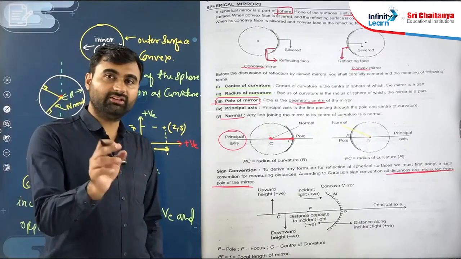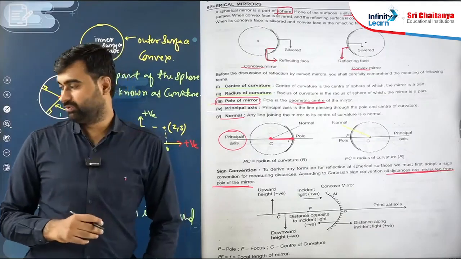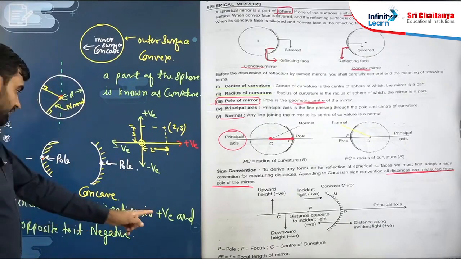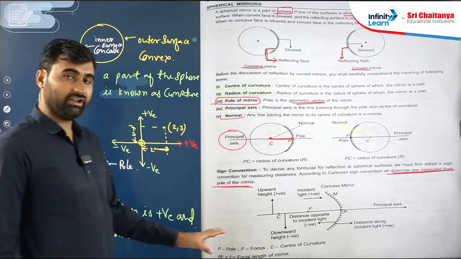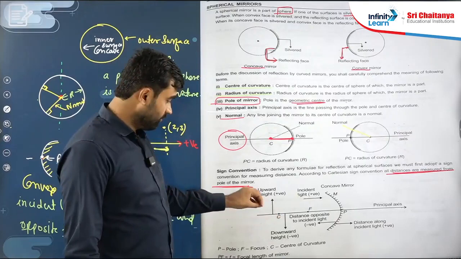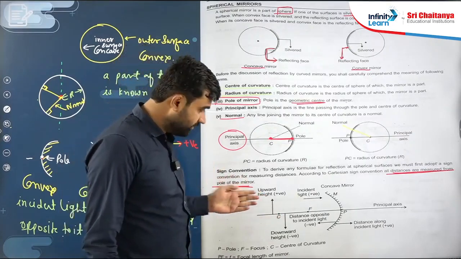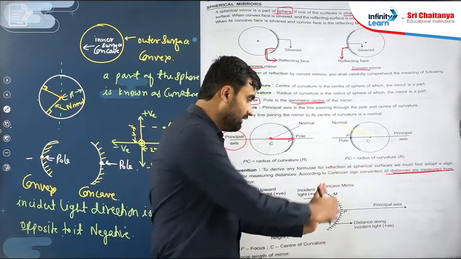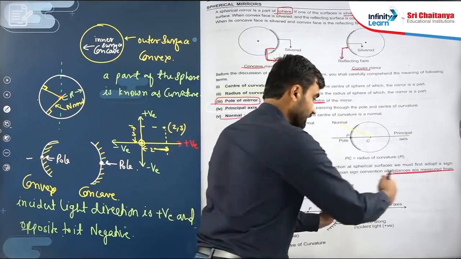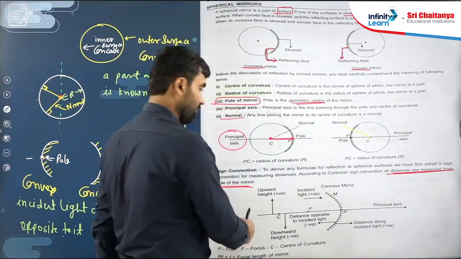We will use all these points to solve the questions. Therefore, you have to understand this point. It means if the object is here, then from the object light will be incident on the mirror like this. So this direction is positive, because everything we will calculate from the pole, and this direction is negative.